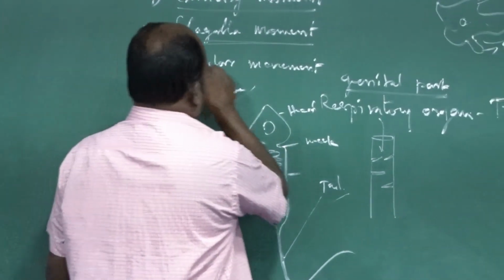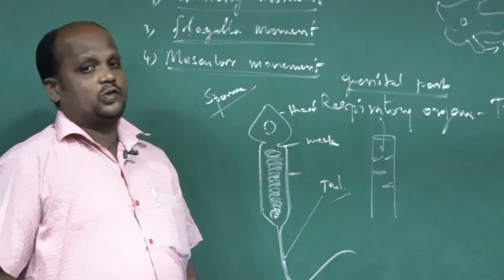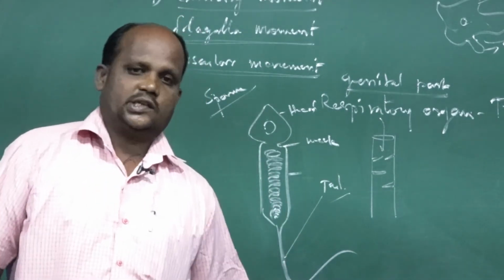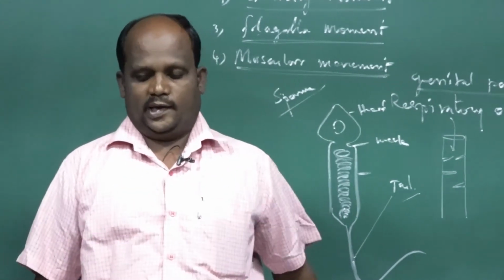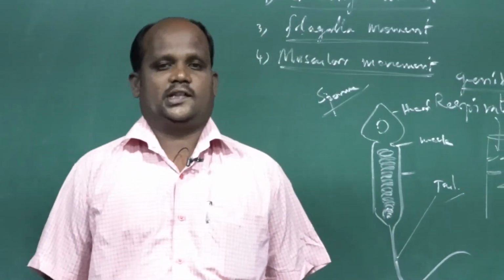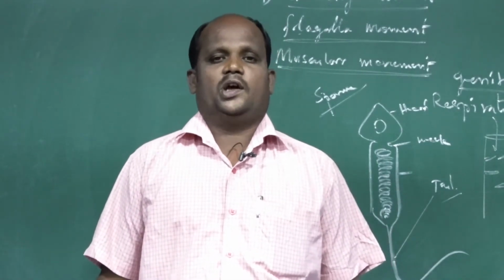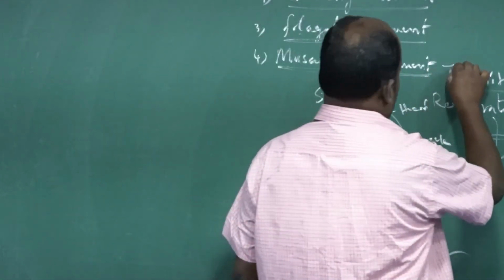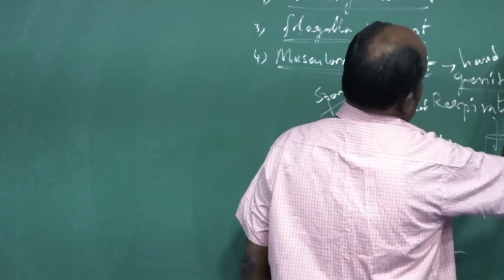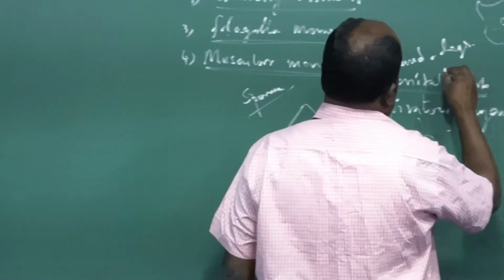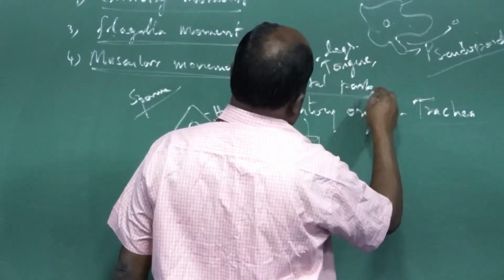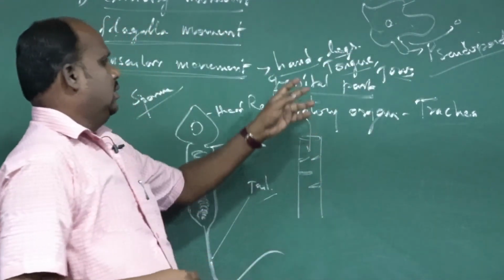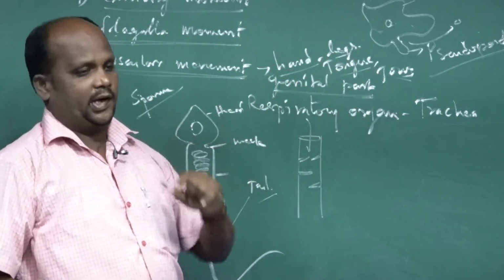Another one is muscular movement. Muscular movements are regulated by the legs, hands, tongue and jaws of the human body. These muscular structures contract and relax. So the movement of hands, legs, tongue and jaws is regulated by the muscular part.